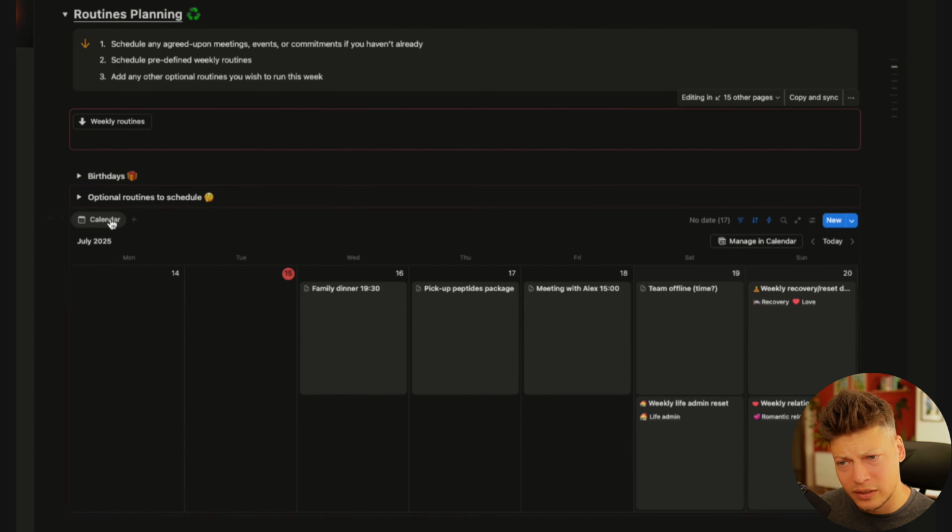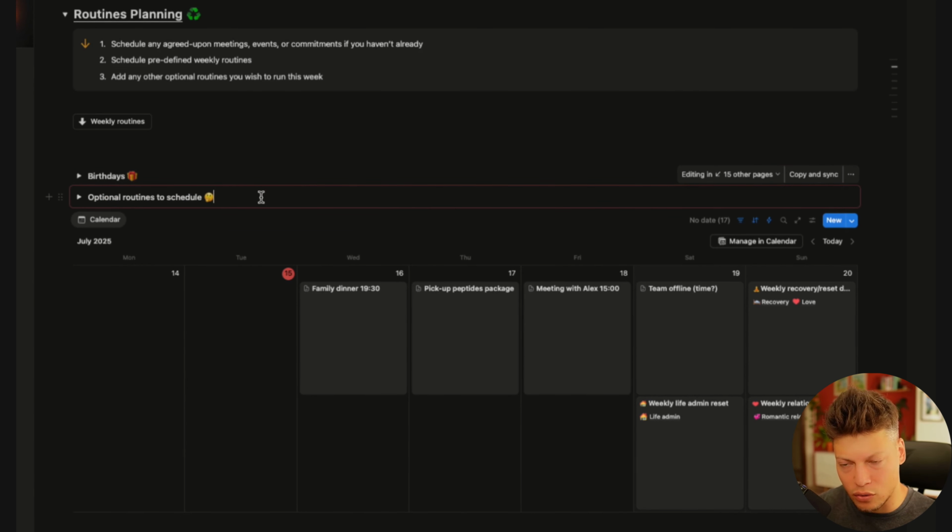Also, I have two quick toggles here, one for birthdays and one for some optional routines that I may or may not schedule. So they're not required. They're not something that happens every week, but I would just go through those toggles and see if I need to schedule anything else. In this case, in this week, I don't have any birthdays coming up and I'm not scheduling any extra routines. So in fact, we are done with the routines planning part.